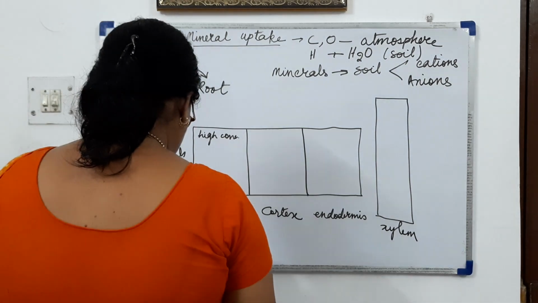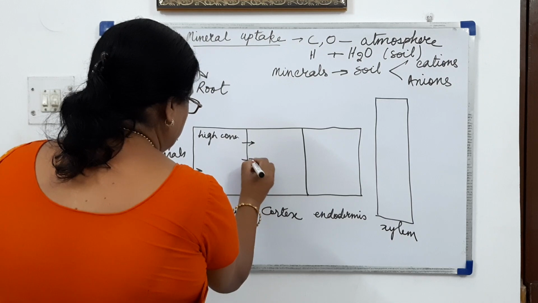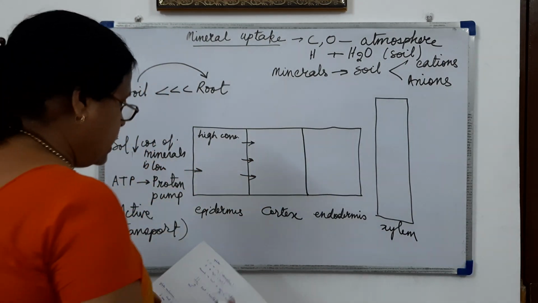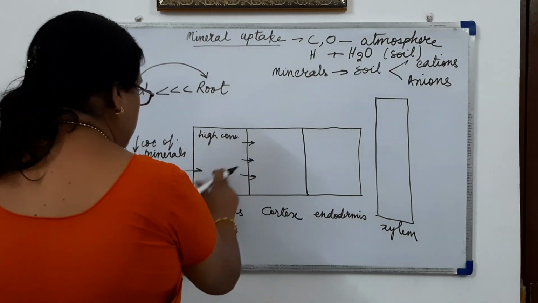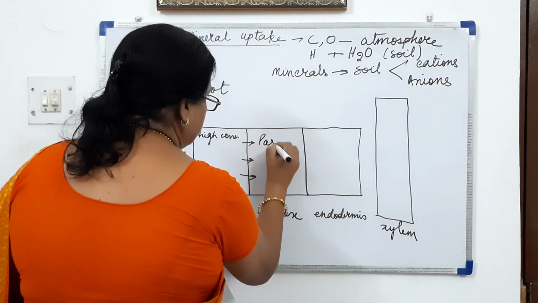So in active transport, the minerals are passing from soil into the epidermal cell, and then from epidermal cell to cortical cell, this will be passive transport.